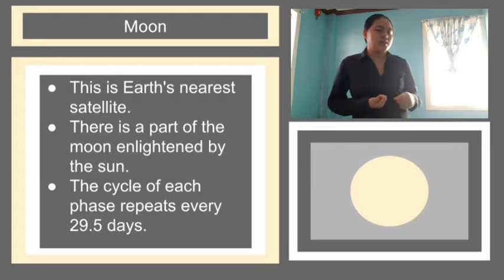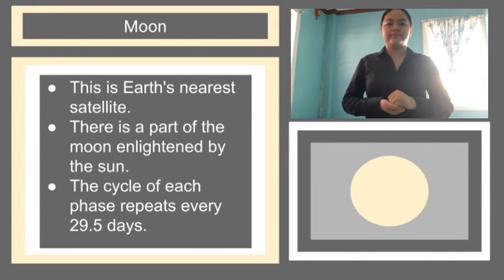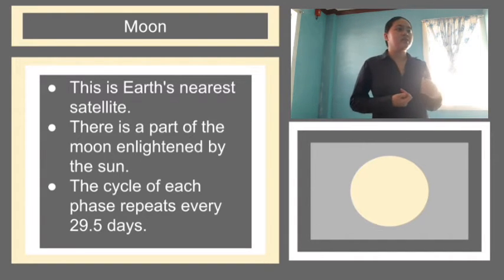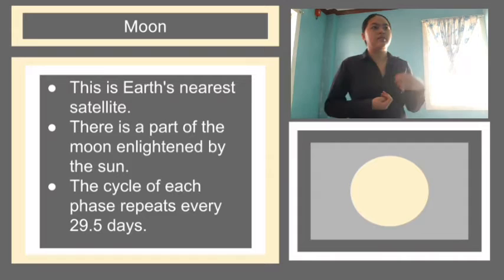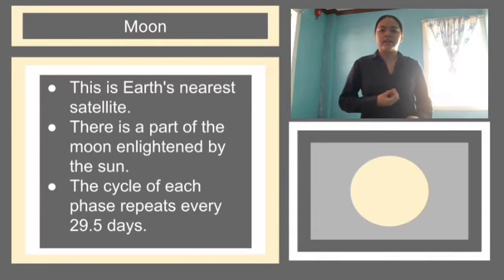Alright, let's think about what is the moon, class. Can you give me some explanation, Yula? What is the moon? Okay, good. Sometimes we can still see the moon although it's already morning, but it's usually seen at night.